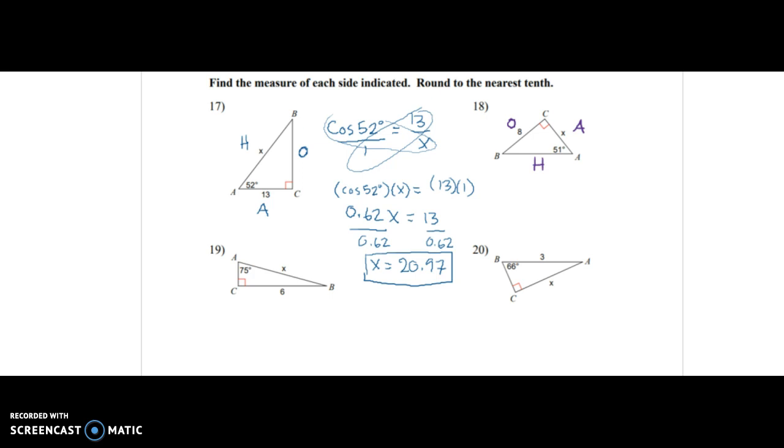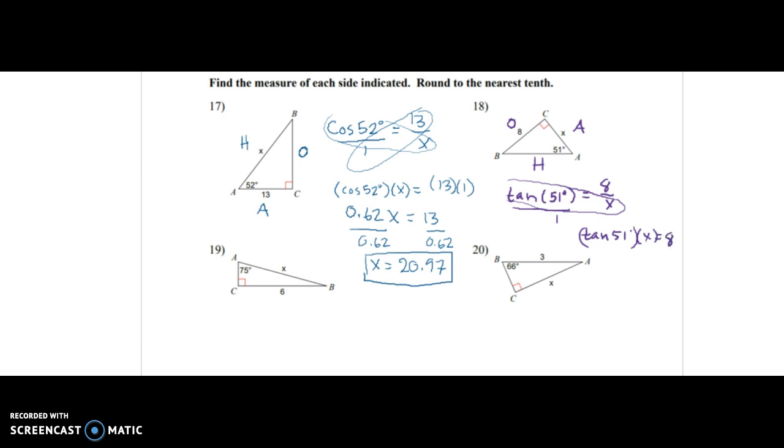Now we look at what we're given and what we're trying to find. We're given the opposite leg and we're trying to find the adjacent one. Which trig function is that: sine, cosine, or tangent? It's tangent. Tangent of angle A is opposite over adjacent. So tan of 51 degrees equals 8 over x. We put this over 1 and cross multiply, so tan 51 times x equals 8 times 1, which is just 8.